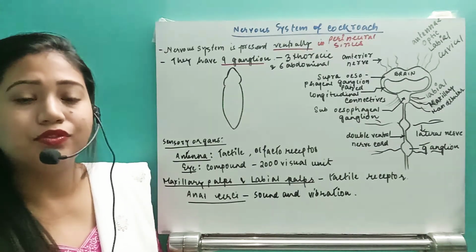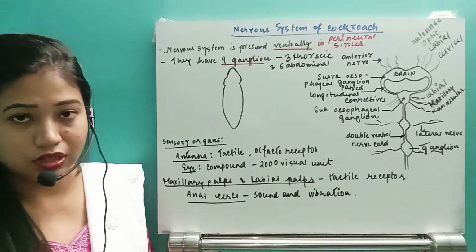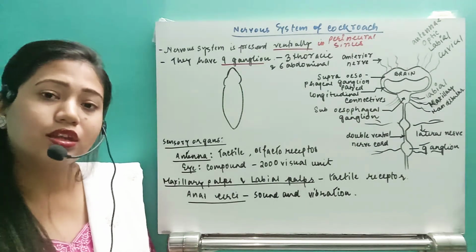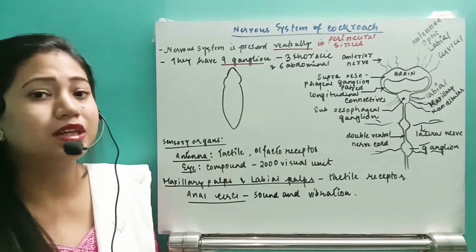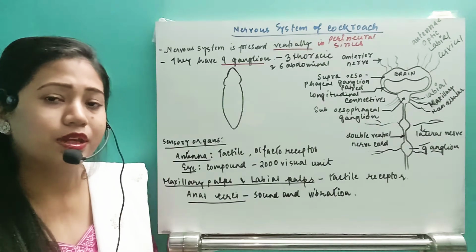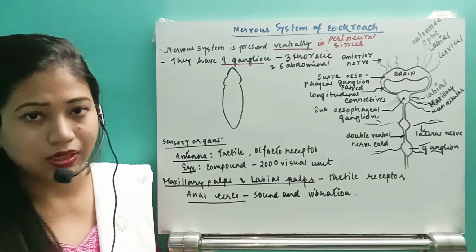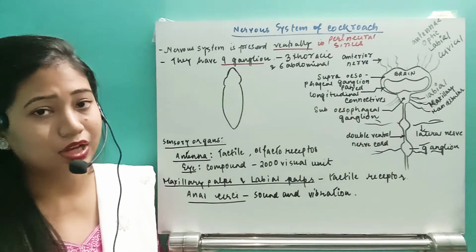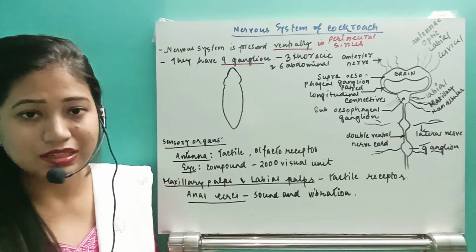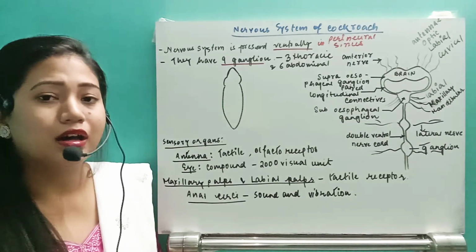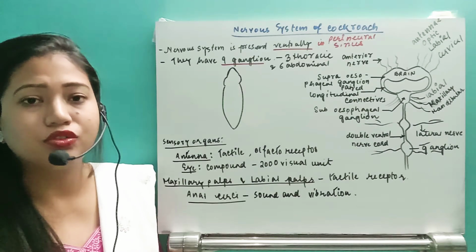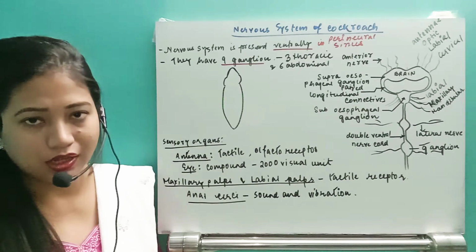So if you remove the head completely, then with the help of the thorax and the abdomen, they can survive up to that period of time. They can survive without food, because the head, that mouth, will help in ingesting the food, isn't that? So without the head also, they can survive at least for 1 week.